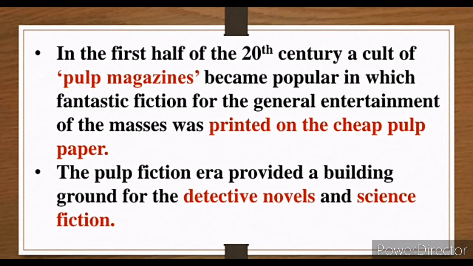Why? Because in that type of novel, detective and science fiction had been made. People were excited to read the detective stories. Detective, we all know, suspense, mystery, thriller, you know, yes, of course, doom, death, all these characteristics would be there. So people were excited to read such type of novel, or science where it is talking about how the inventions and discoveries are going to happen. So people loved to read the pulp fiction.